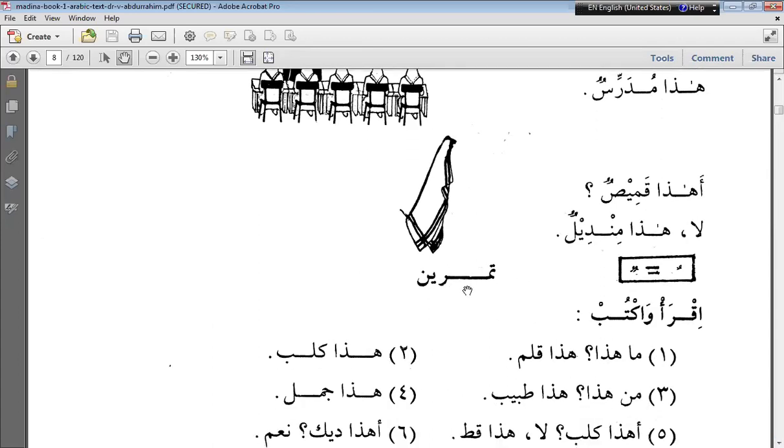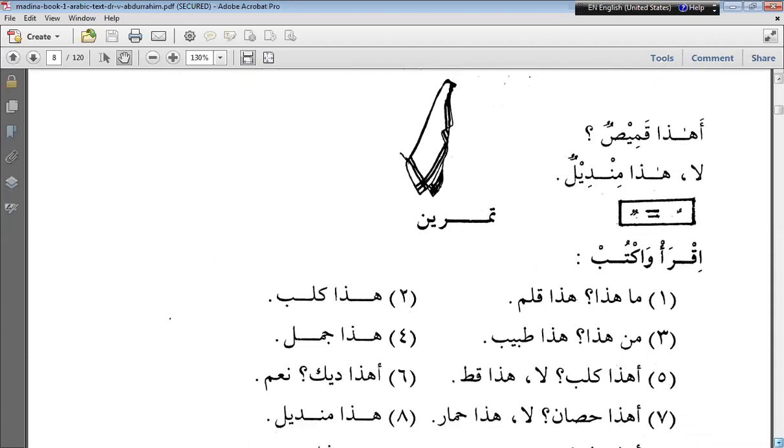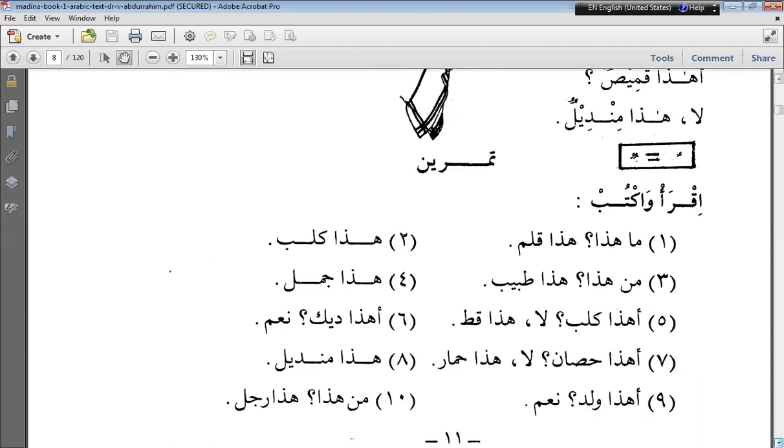Now tamreen. Tamreen means exercise. Iqra waktub. Iqra means read and waktub means write. Now, as you are all studying Arabic, if we pronounce it individually, then we have to say uktub.